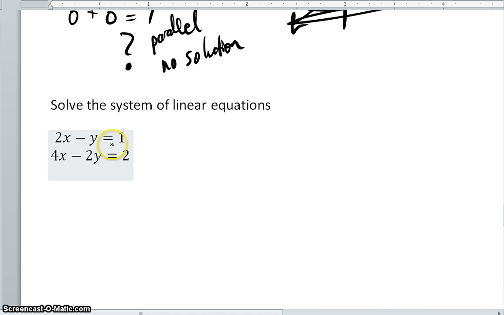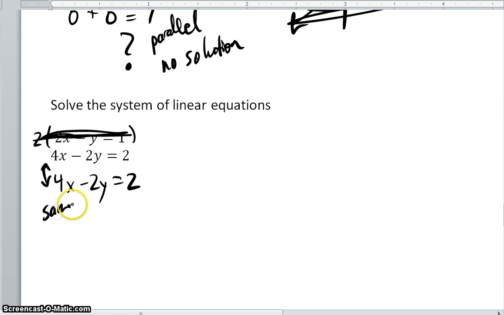Now you might look at this and say, well, is that always going to happen? Is there always going to be one or no solution? Let's multiply this by 2 and see what happens. You're not always going to get something that multiplies by 2, but you're going to get 4x minus 2y equals 2. Now this is the exact same equation with just the scale factor of 2, but if you notice they're the exact same line.